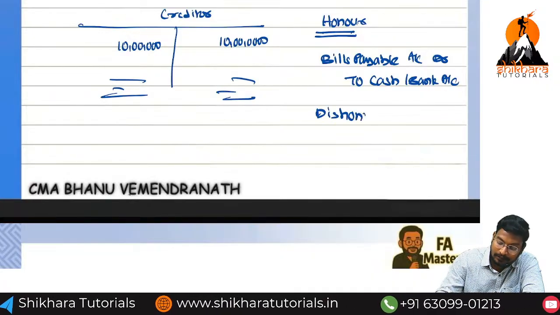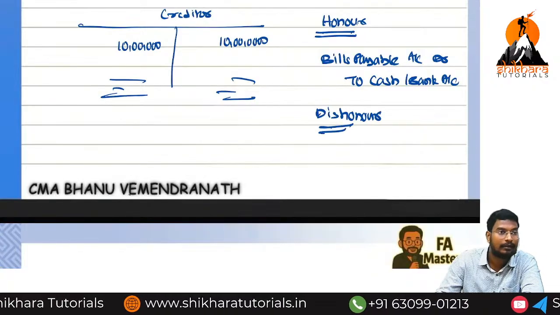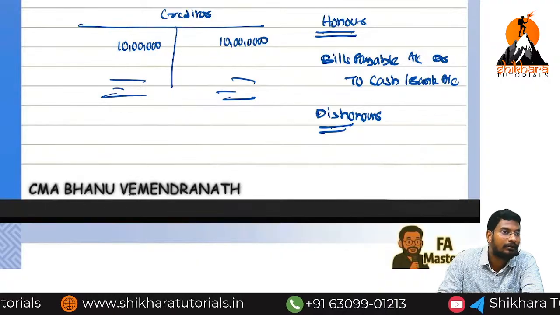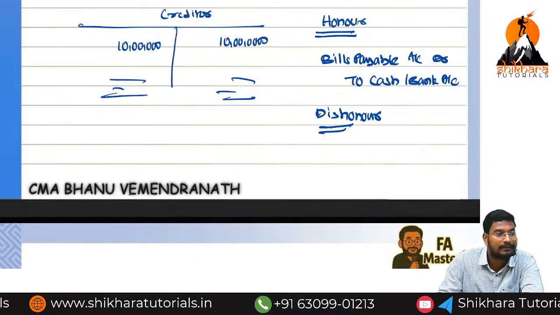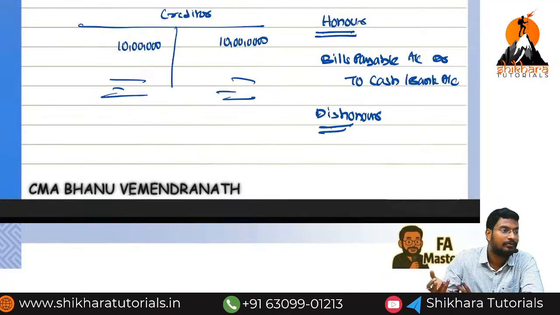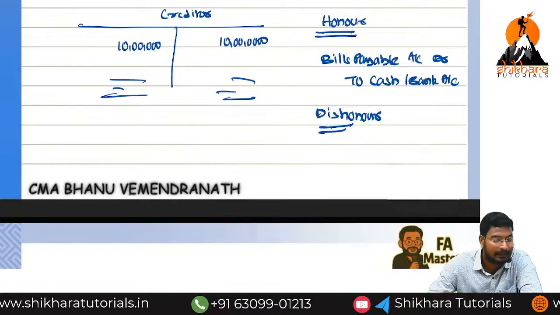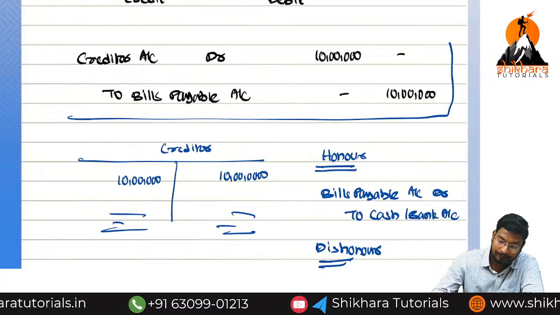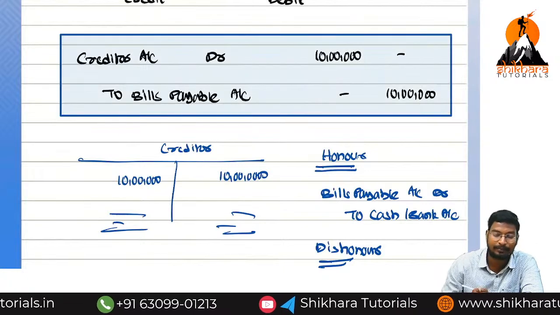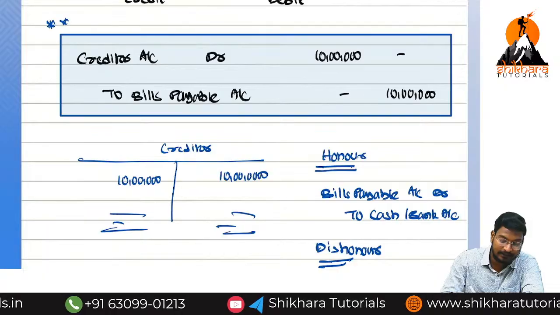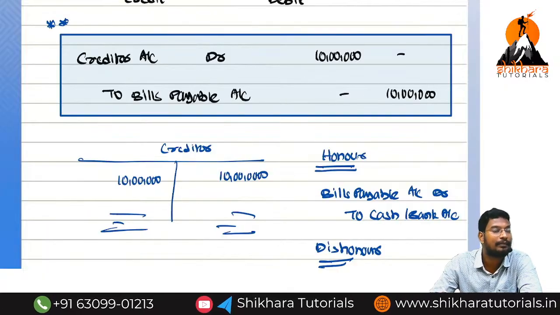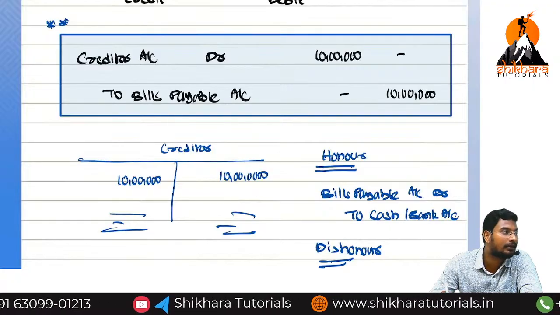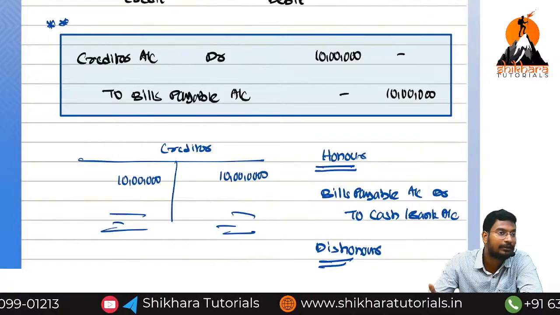What is the meaning of dishonor? On the due date, we have not repaid. Even though we have not repaid, will the bill value exist or not? The bill should be cancelled. At the time of acceptance of the bill, what entry did we record? Creditor account debited to bills payable. This is called the acceptance entry. Now we are going to cancel the bill, because the due date is completed.